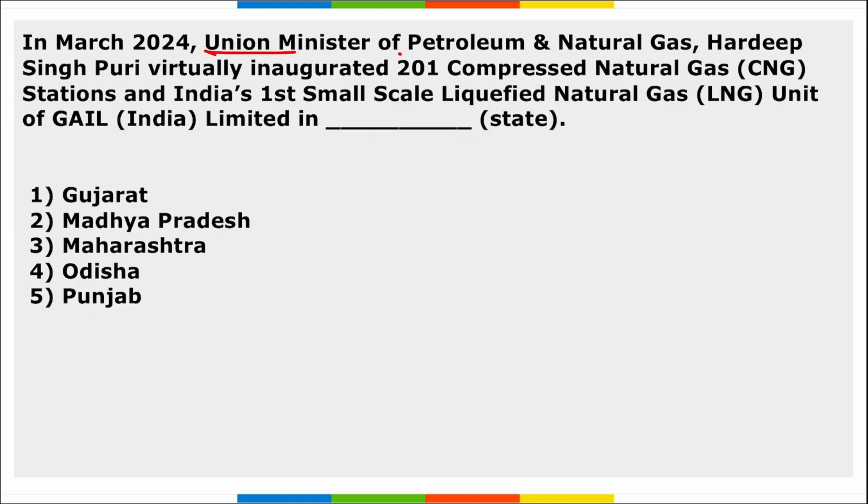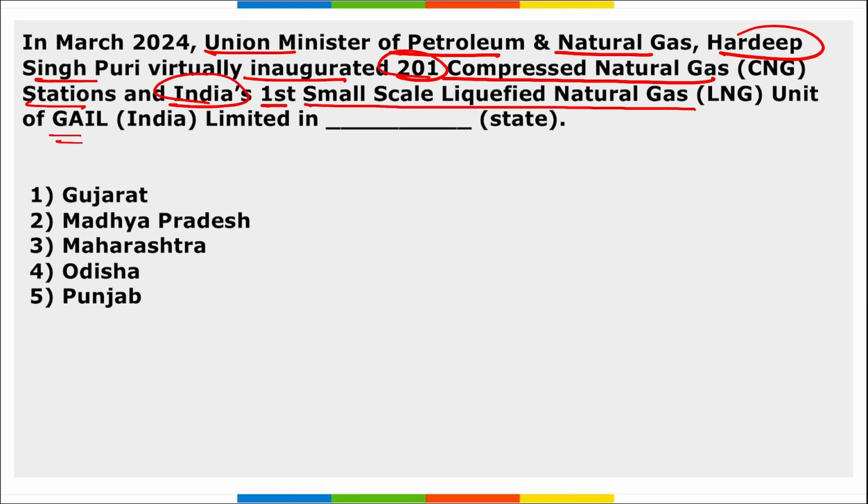Next, Union Minister of Petroleum and Natural Gas Hardeep Singh Puri virtually inaugurated 201 compressed natural gas stations and India's first small-scale liquefied natural gas unit of GAIL Limited in which state? It will be in Madhya Pradesh, right? And the unit was set up at a project cost of 150 crore rupees.